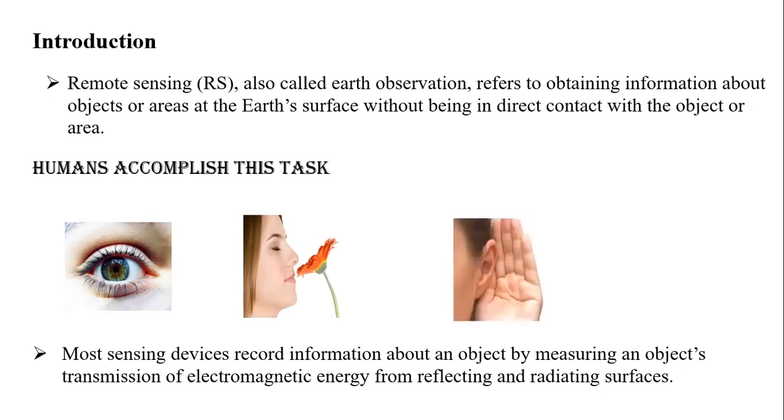Finally, another one is sound waves, with the ear. If anybody is playing a song, we can say that particular singer's name. How do we say that? Because of the sound waves coming and hitting our eardrum. Then the signal goes through our biological activity in the ear and reaches our nervous system, and finally the information reaches our brain. Then we recognize it. These are the common human tasks, and a similar thing can be said of remote sensing also.